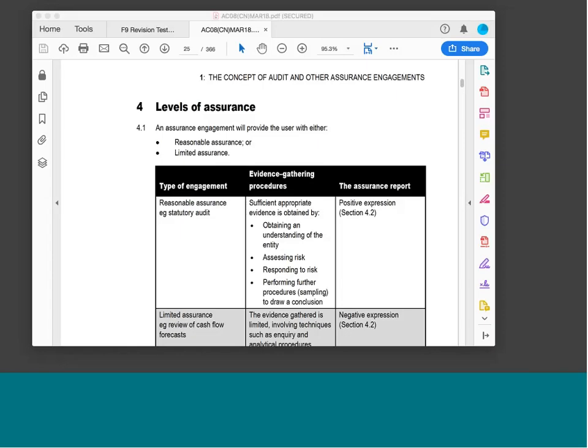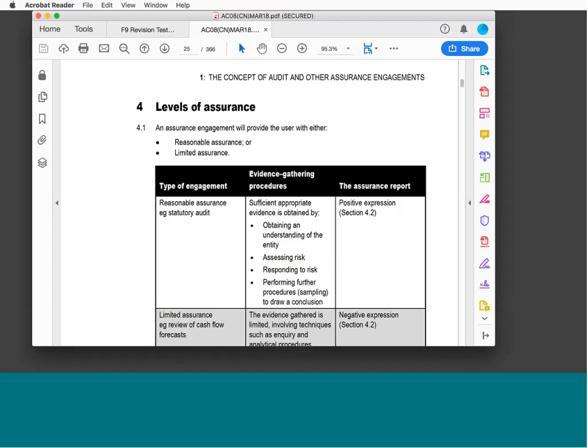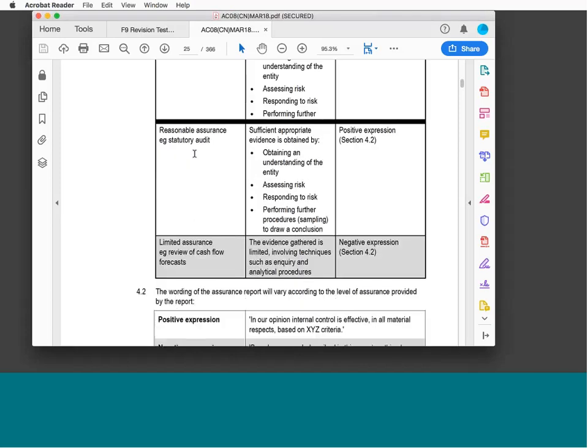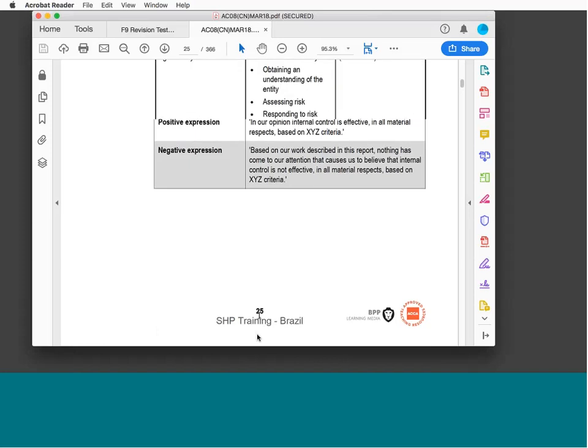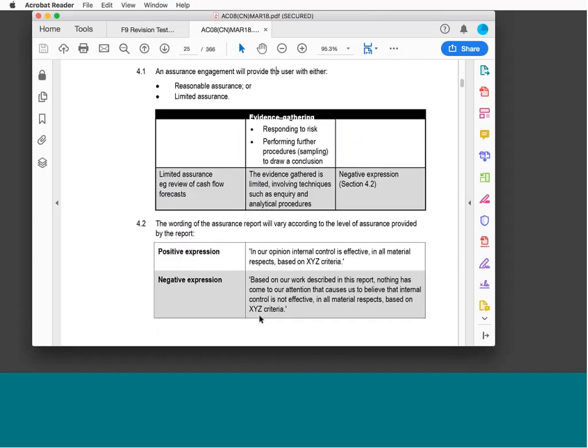This video will help students understand audit opinions and different levels of assurance. This is an area that many students are confused by. So we will start by looking at the course notes, and we are here on page 25 of the course notes, and we're talking about levels of assurance to start with.